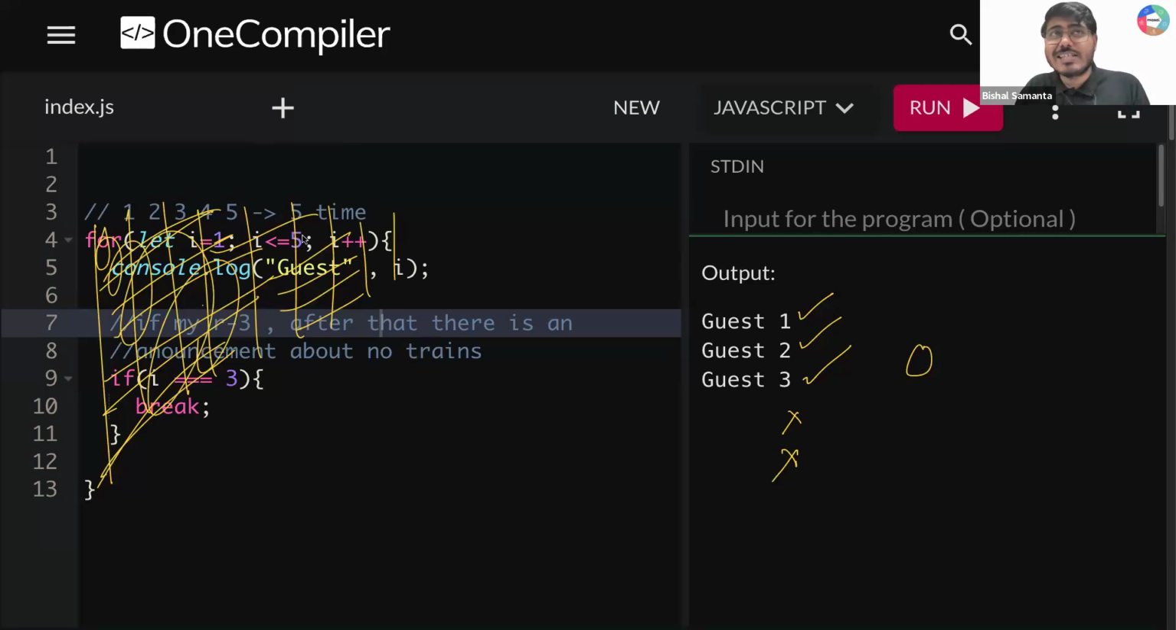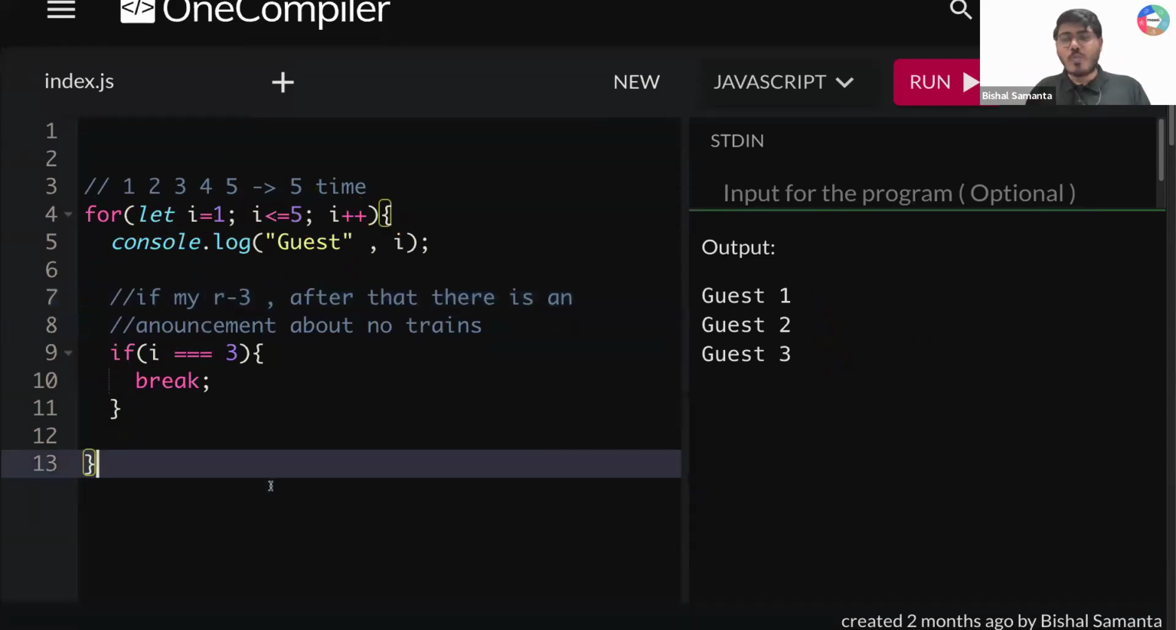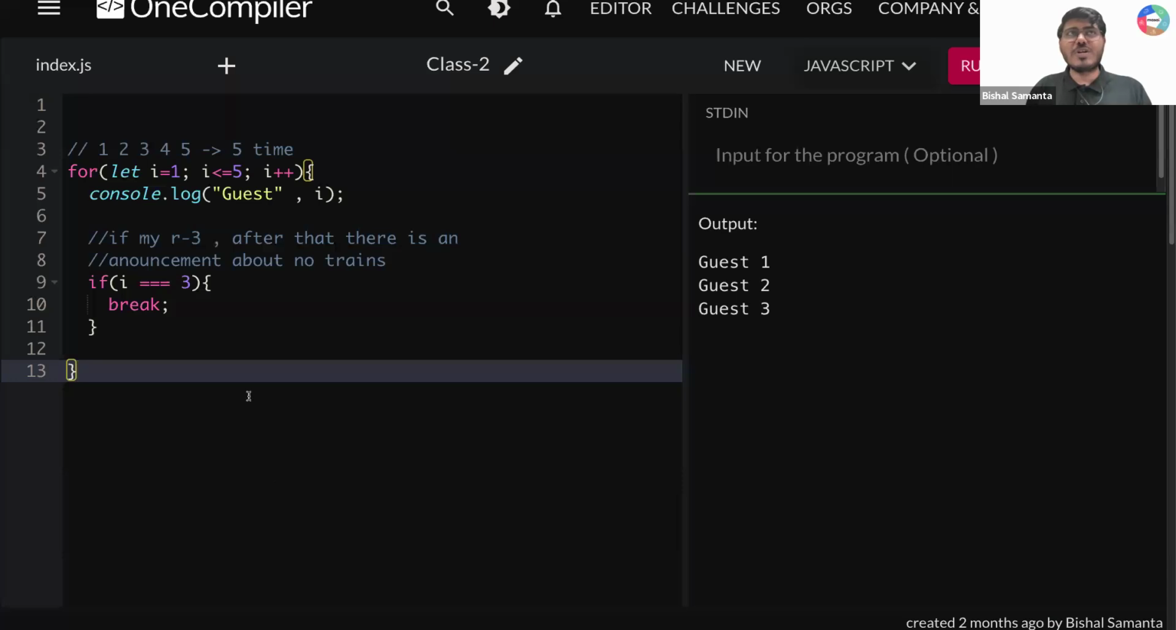We are not understanding this part guys, we will understand later. But tell me, are you able to relate this part to the story? In our story, after guest 3 there are no trains present, so guest 3 gone, and after that guest 4 and guest 5 we should have, but we are not able to get. Why? Because there are no trains present. Okay. Now let's understand why and how we are getting this output guys.